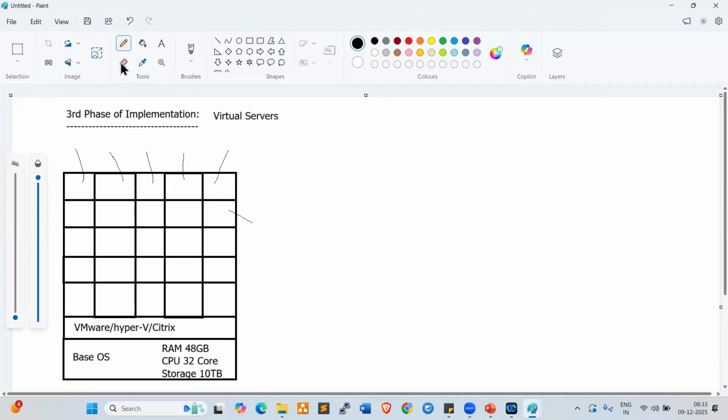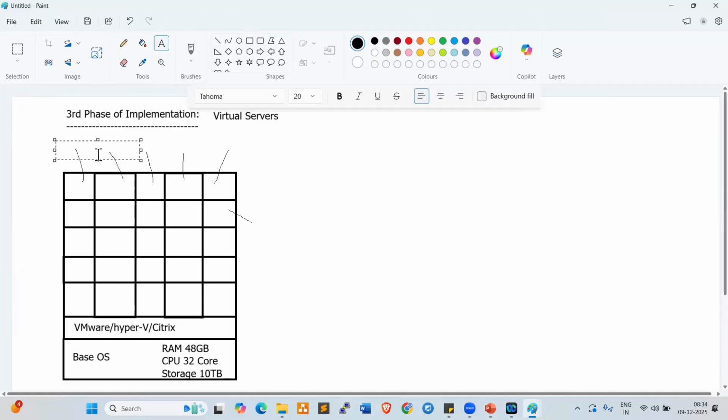Here we can deploy different operating environments and different applications, right? Here we can deploy RHEL, Red Hat Enterprise Linux. Here we can deploy Windows 2025 Data Center Edition, the latest one. Here we can deploy Ubuntu Linux, here SUSE Linux, and here CentOS, right? Different operating environments as per the client requirement, we can deploy and use, right? So fine, still we are using virtual servers in real-time projects.